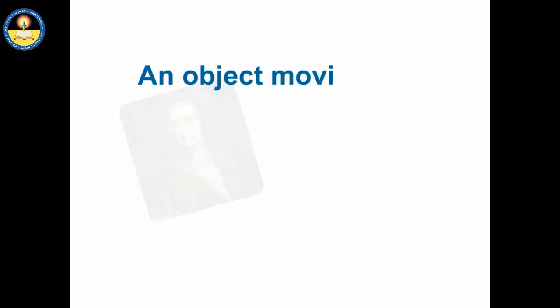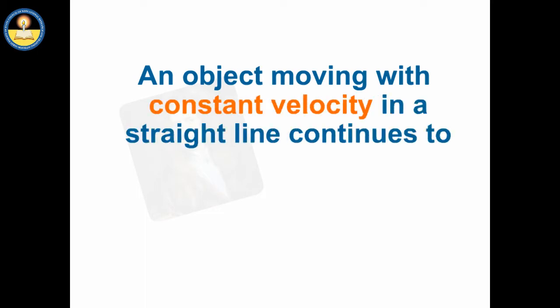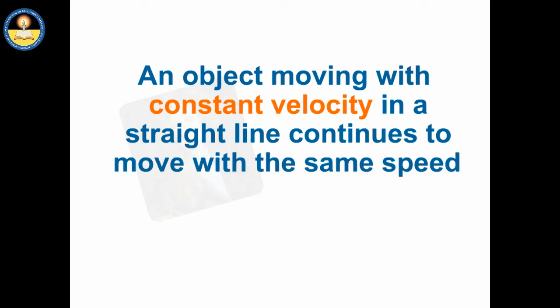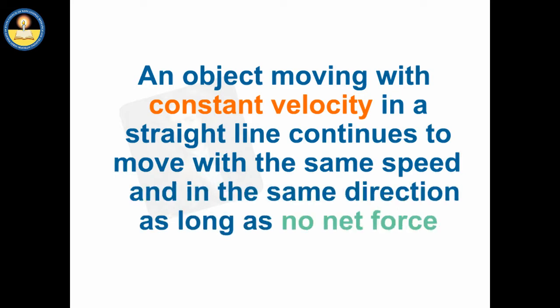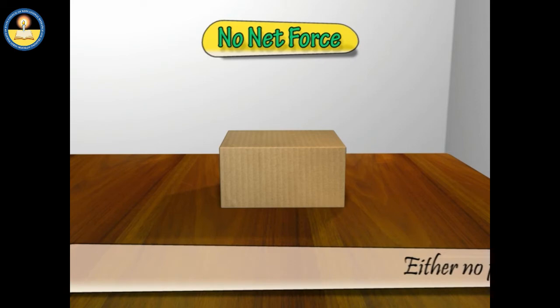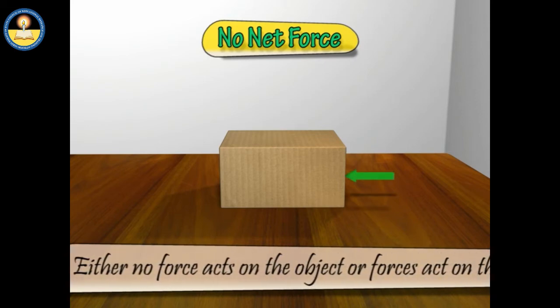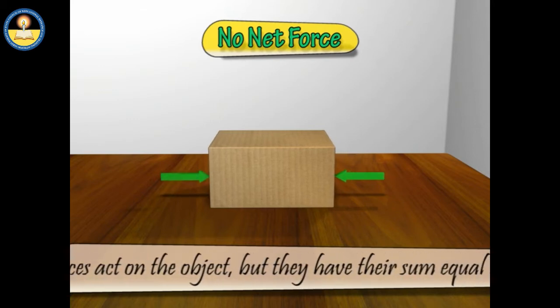Similarly, an object moving with constant velocity in a straight line continues to move with the same speed and in the same direction as long as no net force acts on it. No net force means either no force acts on the object, or forces act on the object but their sum is equal to 0.